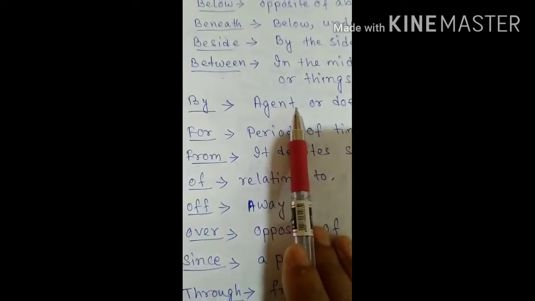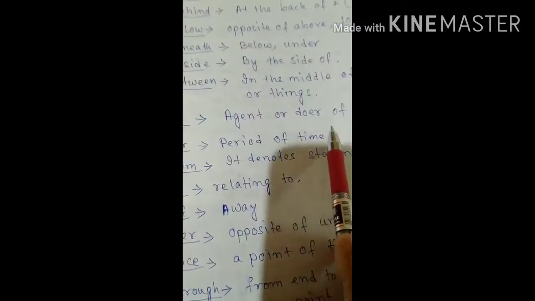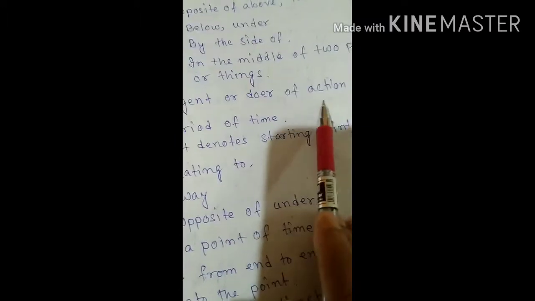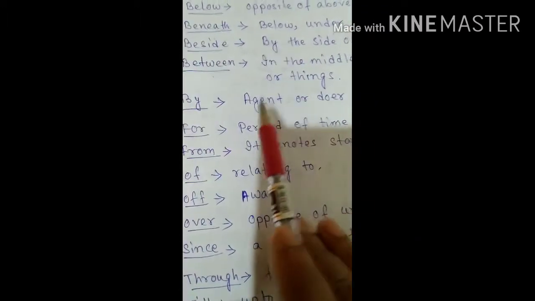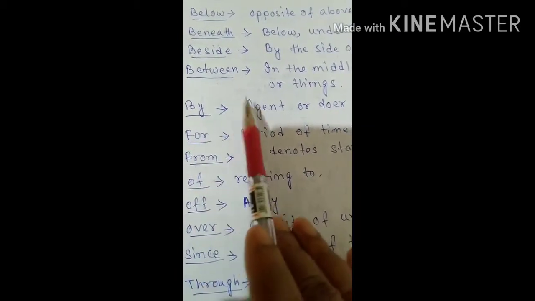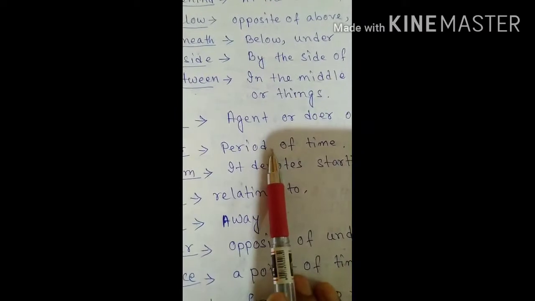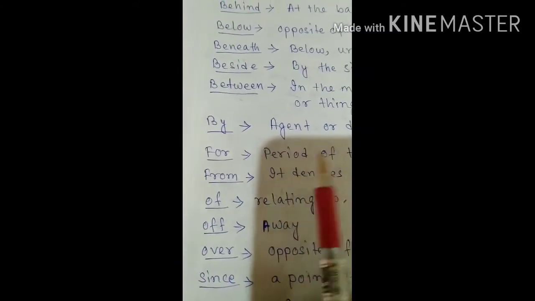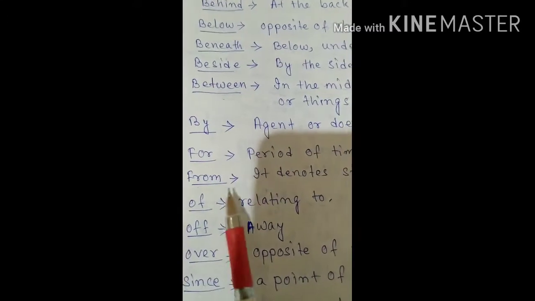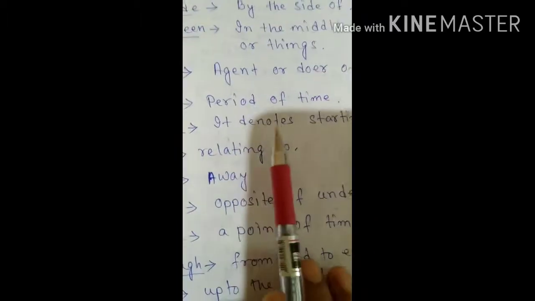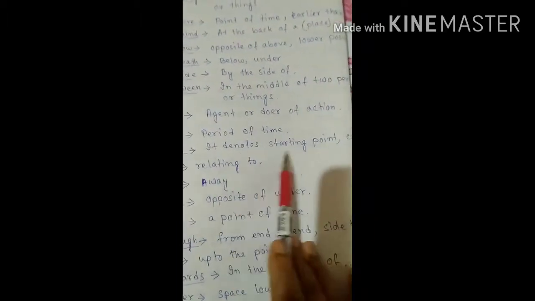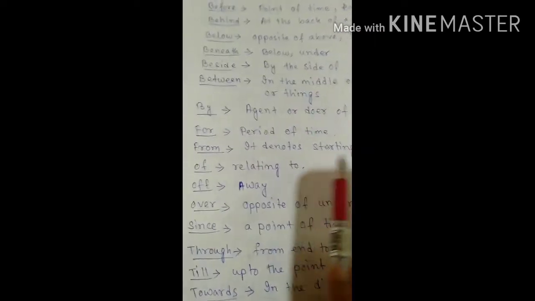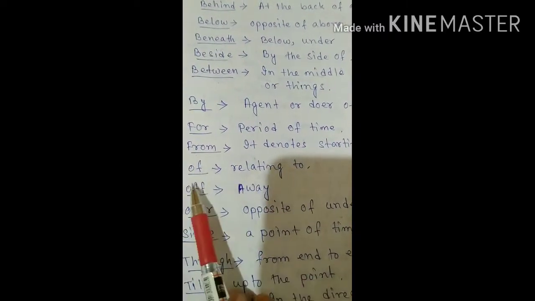Then by. By is used when an agent or doer of the action is there in the sentence. At that time we are putting by. Then for. When we are putting for, a period of time has been mentioned in the sentence, before it we are putting for. Then from. It denotes a starting point. When a particular time has been mentioned as the starting point, before that we are putting from.